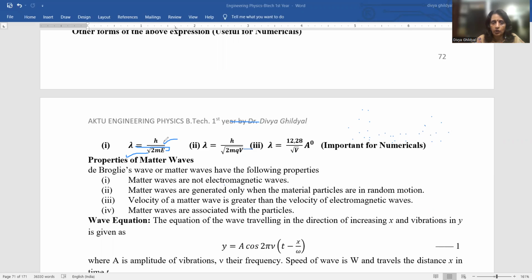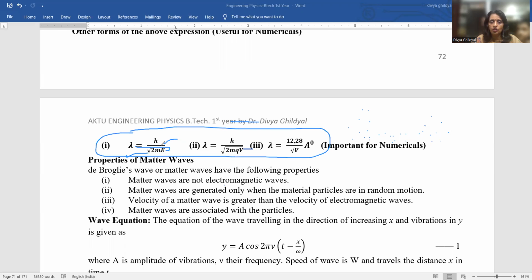See, lambda equal to h upon under root 2 me, that is mass and energy. Lambda equal to h upon under root 2 m q v, charge and volt. Lambda equal to 12.28 upon under root v in terms of angstrom. So you have to memorize these formulas for your final exam.